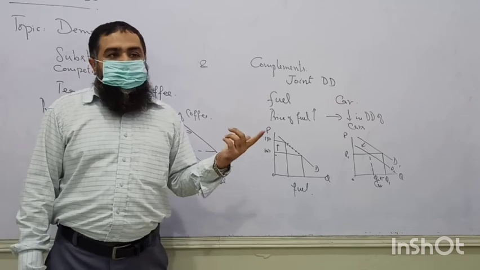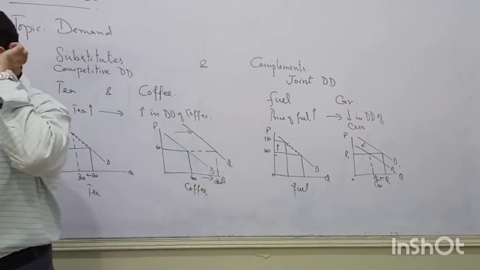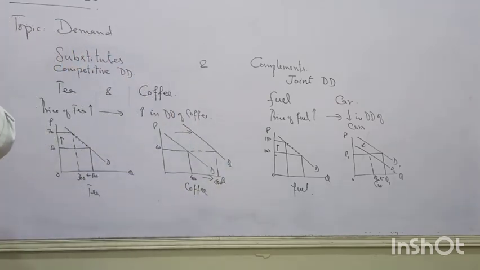You can say one of the car. Take the original situation. Honda car is going to be the substitute of Corolla car, and this is a complementary good of fuel. Now what happens to the demand of Y and Z due to increase in price of X?